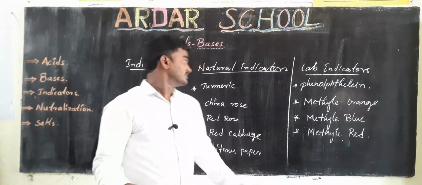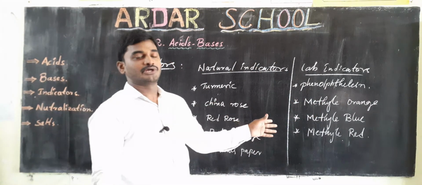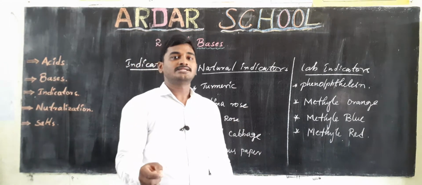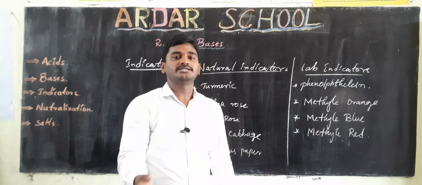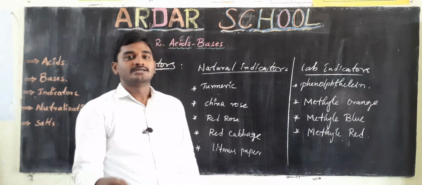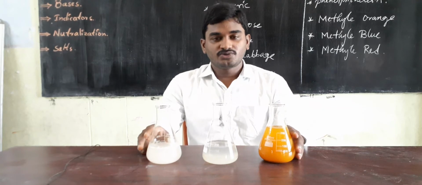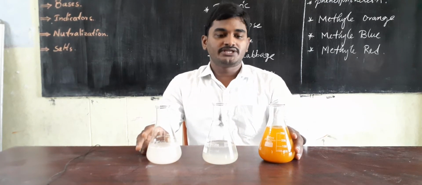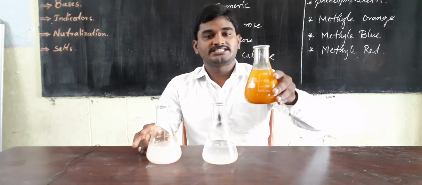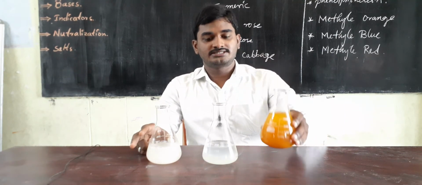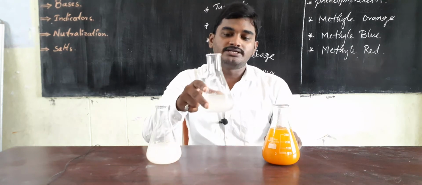Okay. Now next we are going to know how indicators show their impact to find whether a substance is acid or base. So in this experiment we will use turmeric solution as an indicator, and lemon water.